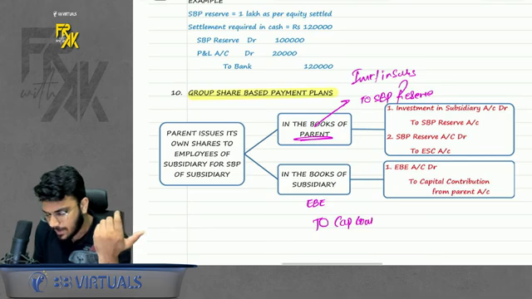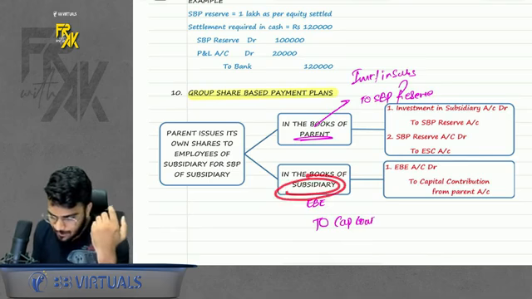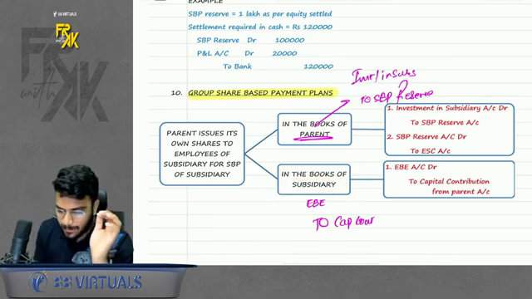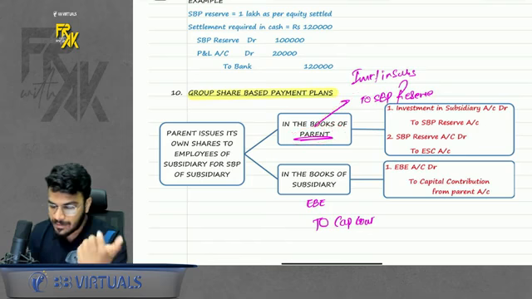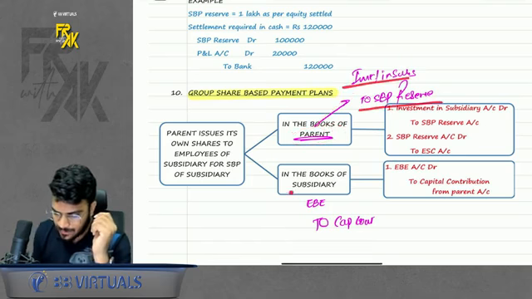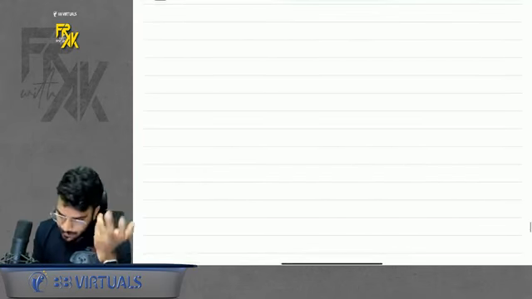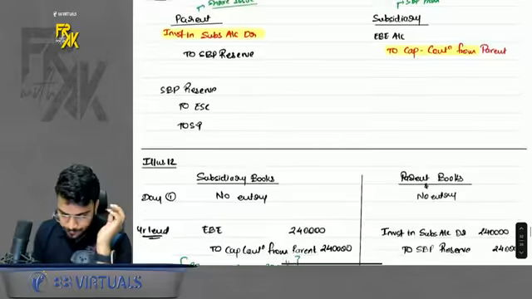Why is it help, sir? Because to the employees of the subsidiary, the parent is giving shares, no? Simple, right? So whenever the parent is helping the subsidiary, the parent will say investment in subsidiary to SBP reserve, and the subsidiary will say employee benefit expense to capital contribution. Based on this, we did 2 or 3 questions also.